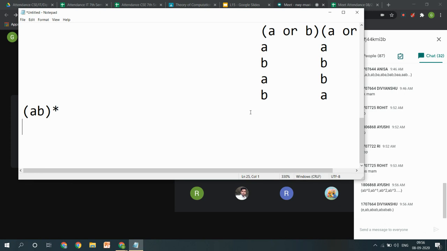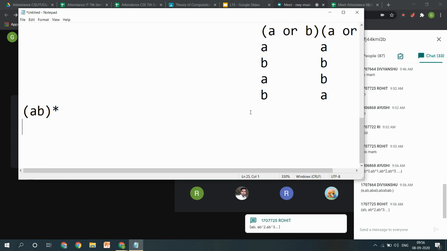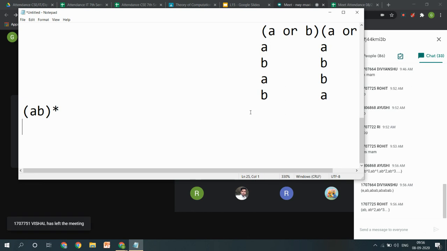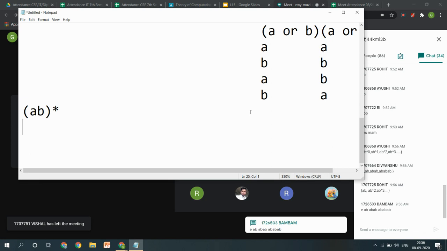So Divyanshu has further expanded Ayushi's answer into epsilon, which is AB raised to the power 0, AB raised to the power 1, AB, then AB AB two times, AB AB AB three times, and so on. Yes, correct.